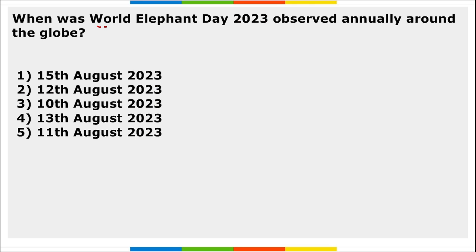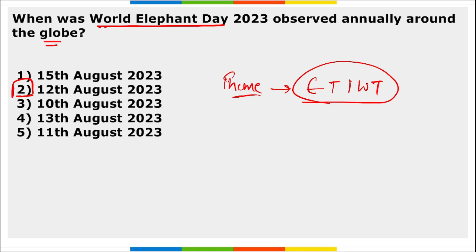Next, when was World Elephant Day observed annually around the globe? So World Elephant Day is observed on 12th of August around the globe, and the theme that you need to remember here is ending the illegal wildlife trade. I repeat, ending the illegal wildlife trade is the theme for the World Elephant Day observed on 12th of August.